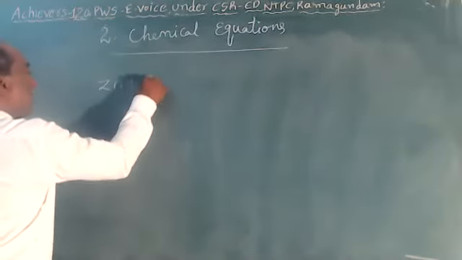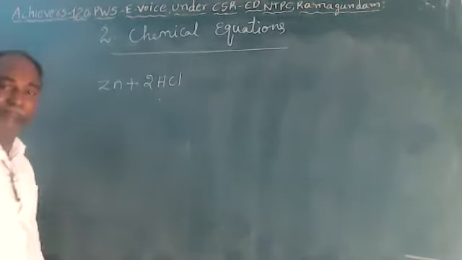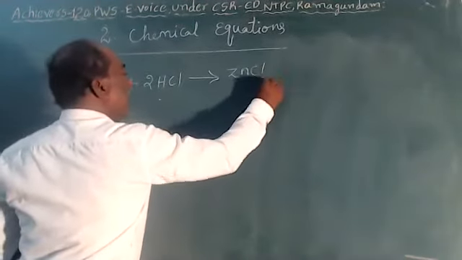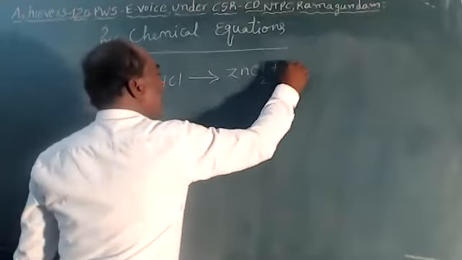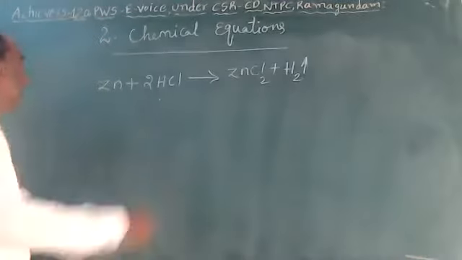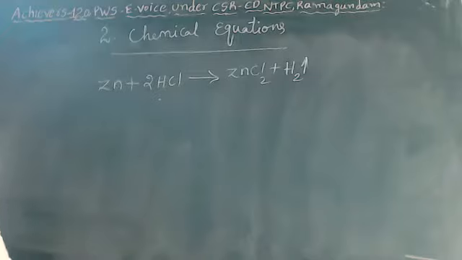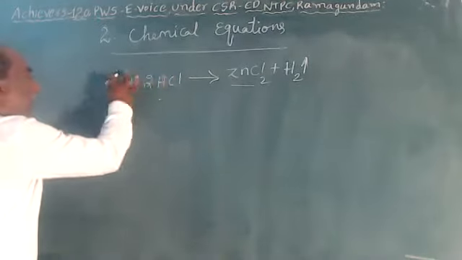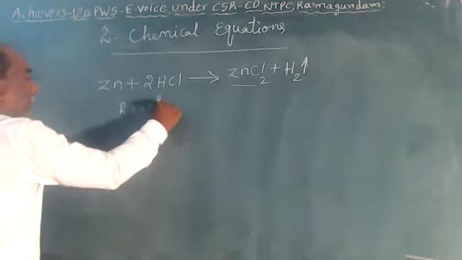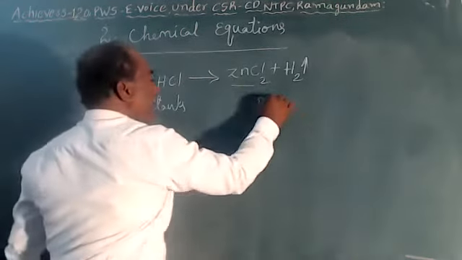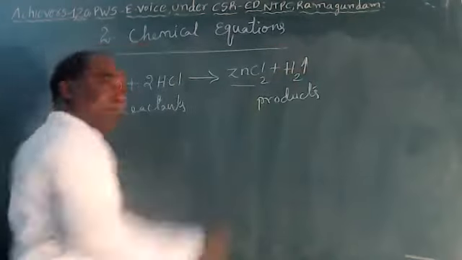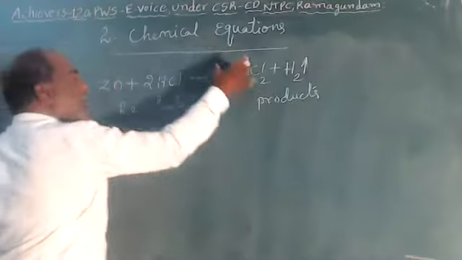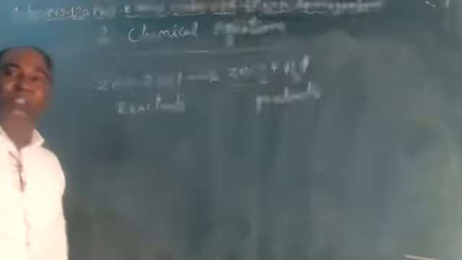For example, let us see one example here. Zinc plus hydrochloric acid forms zinc chloride plus hydrogen. So here zinc reacts with hydrochloric acid and forms zinc chloride and hydrogen. These are called reactants and these are products. Zinc reacts with hydrochloric acid and forms new substances, zinc chloride and hydrogen gas.